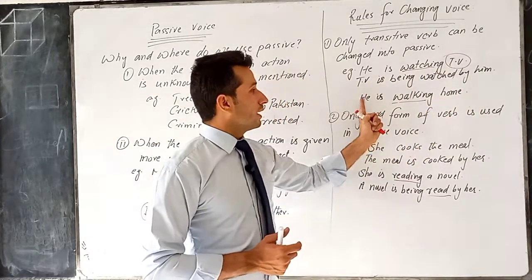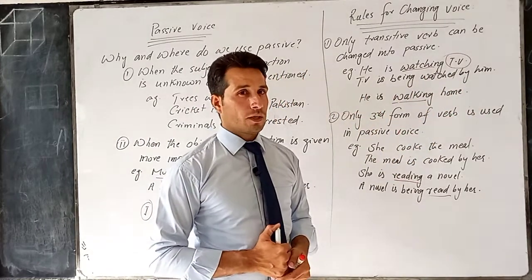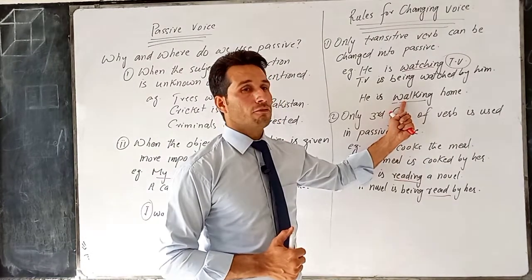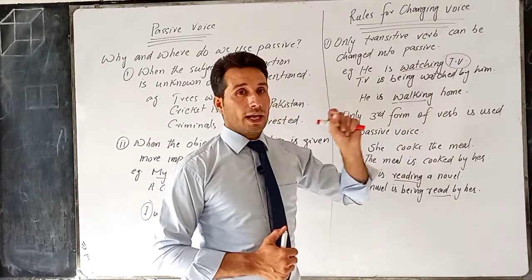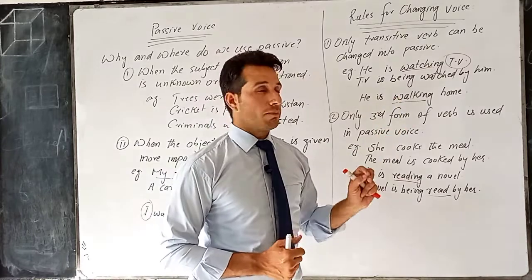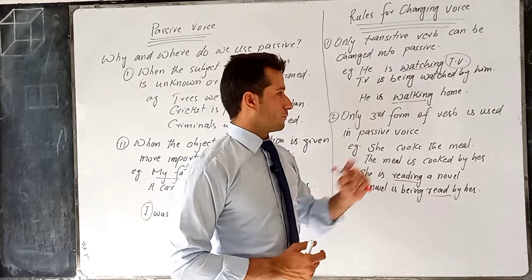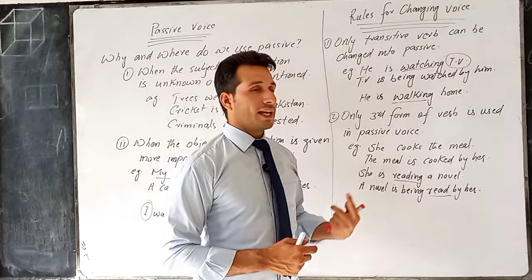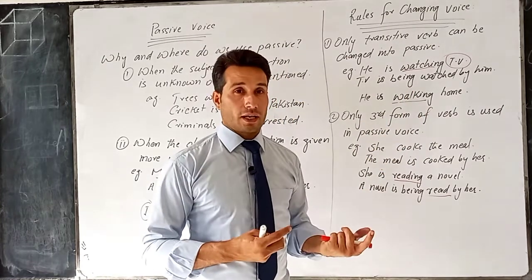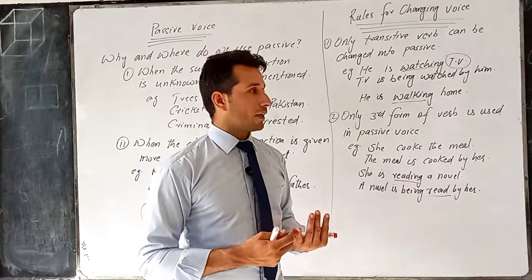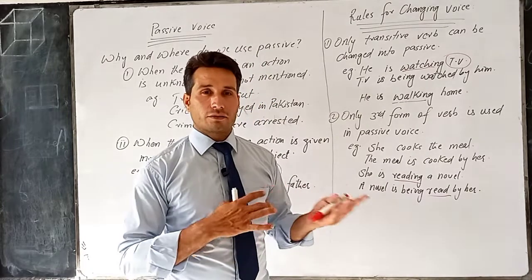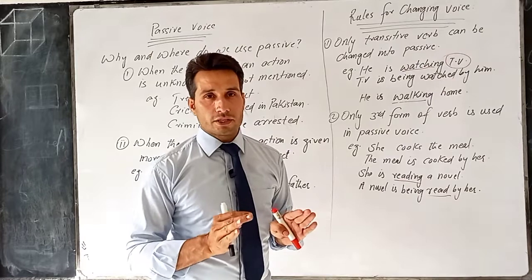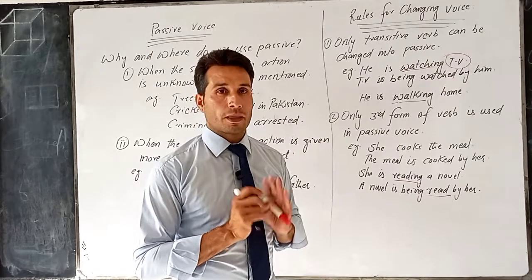But if I say he is walking home, now walking is verb and home is adverb of place. There is no object. It means walking is intransitive. So I cannot change this verb into passive voice. Or I say I am standing, I am running, I am smiling, I am laughing. So smiling, laughing, standing, running, walking, they are intransitive verbs and they cannot be changed into passive voice.